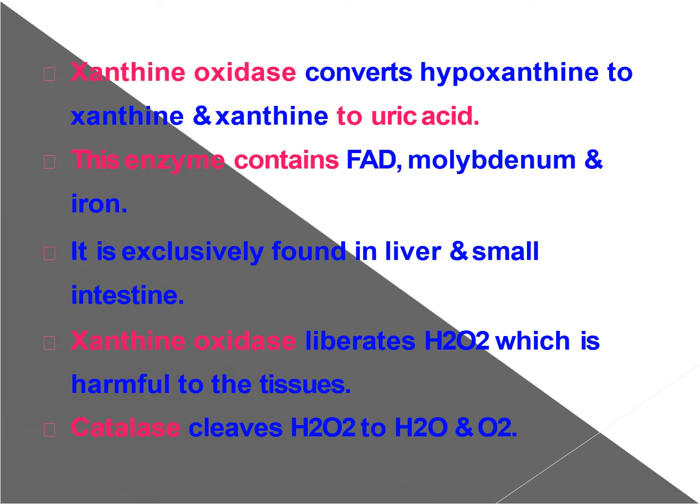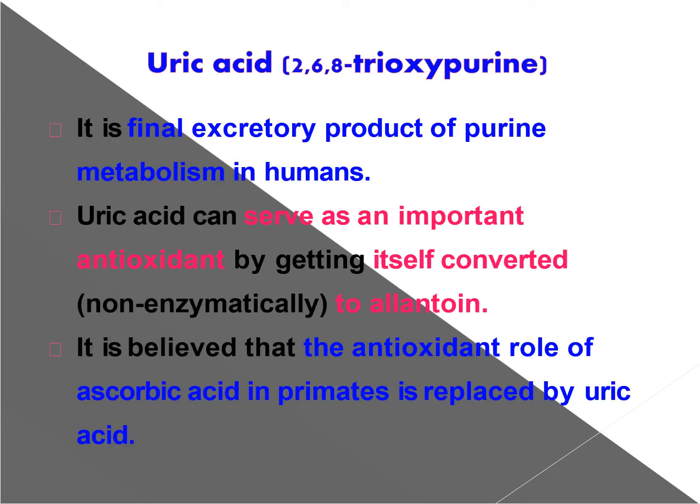Xanthine oxidase converts hypoxanthine to xanthine, and xanthine is converted to uric acid, again by xanthine oxidase. This enzyme contains FAD, molybdenum, and iron. It is exclusively found in liver and small intestine. Xanthine oxidase liberates H2O2, which is harmful to tissues. Catalase converts H2O2 to water and oxygen.